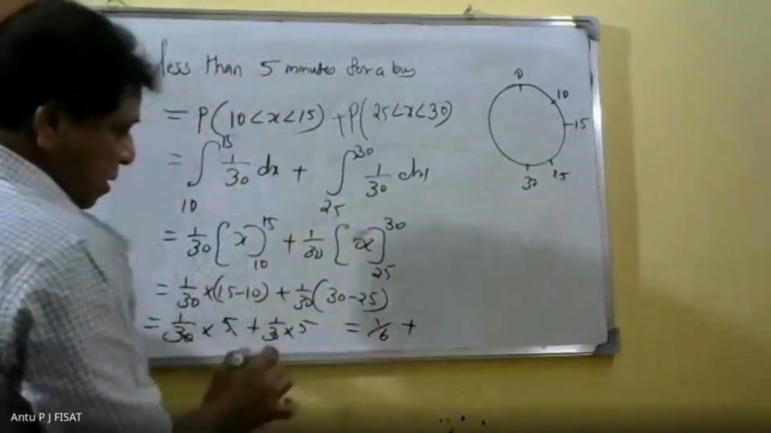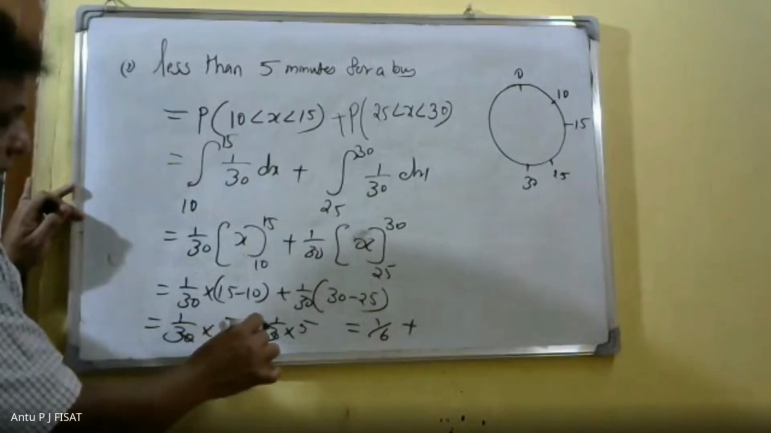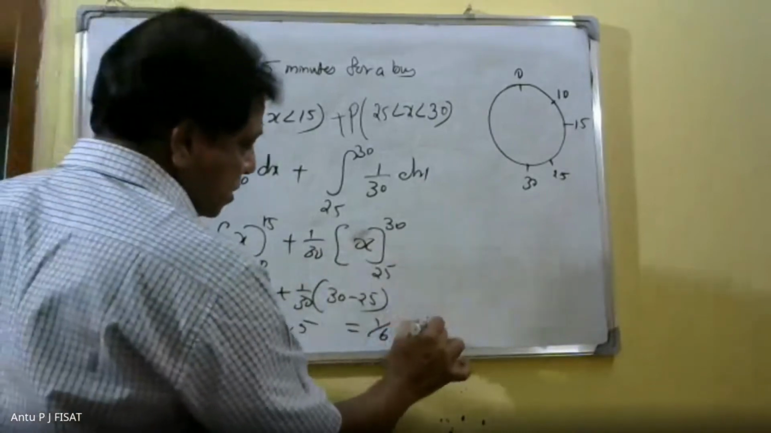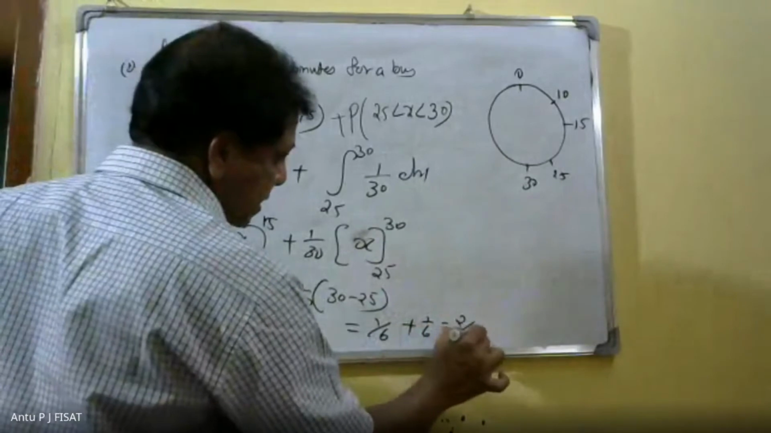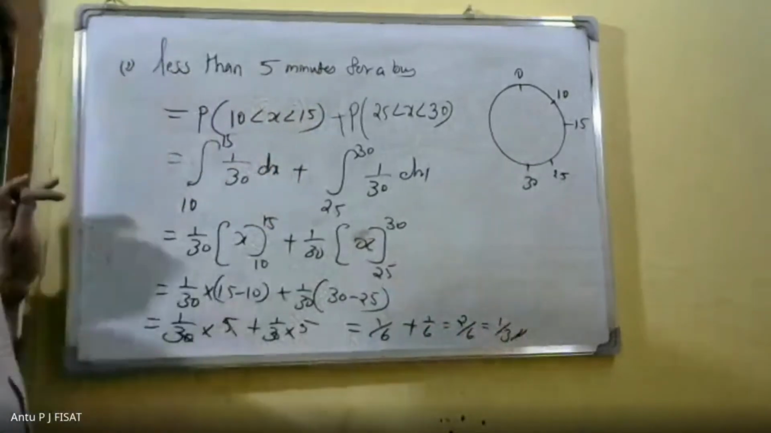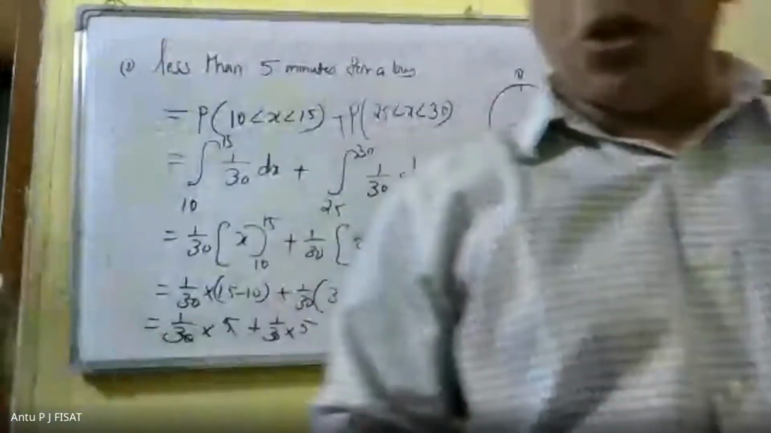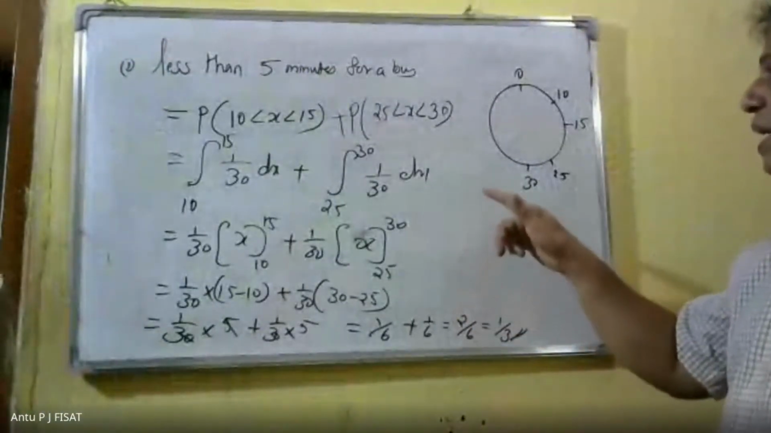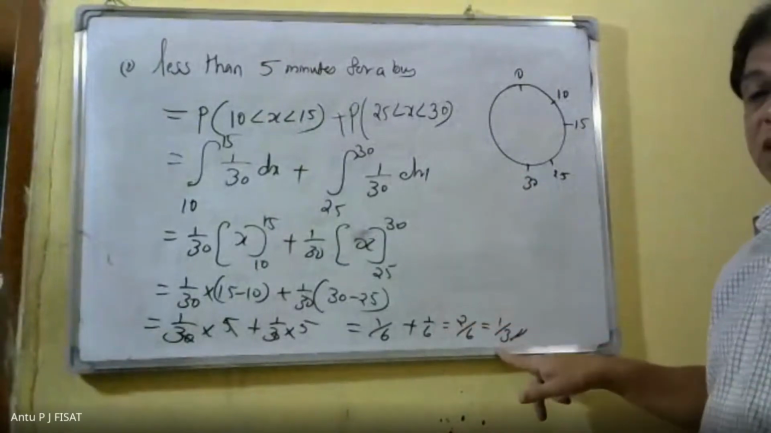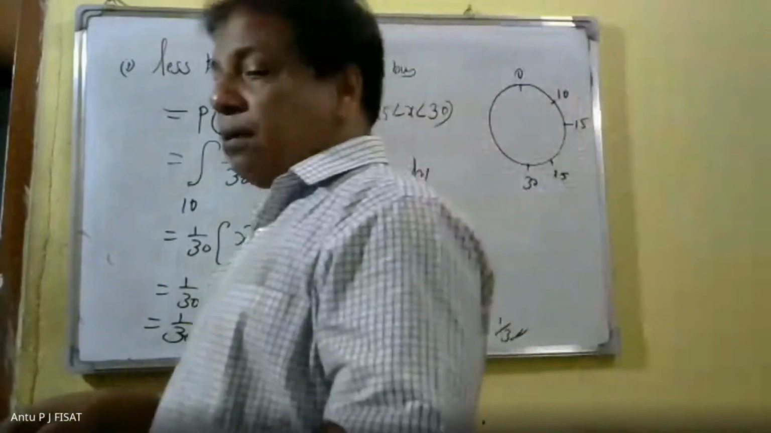That is 5 by 30, 1 by 6, plus 1 by 6, that is 2 by 6, that is 1 by 3. Therefore, the first answer is 1 by 3. The probability of waiting less than 5 minutes is 1 by 3. Then we can do the second problem.